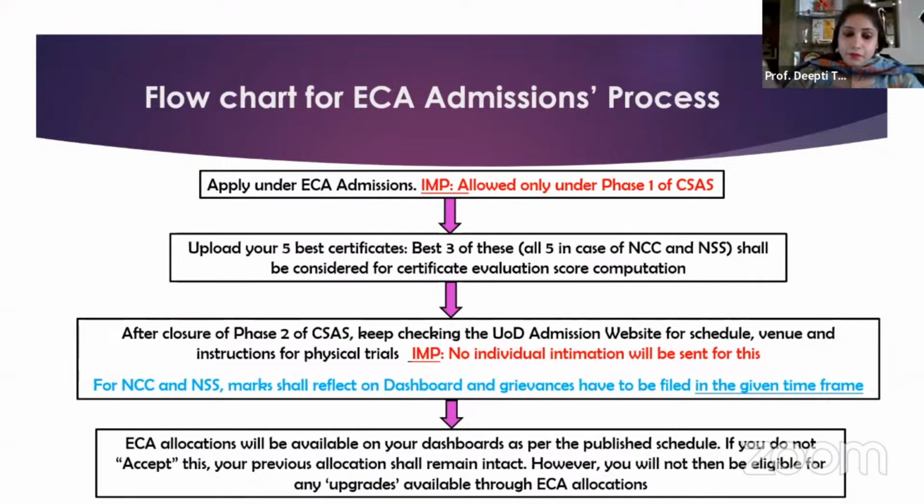So only if you accept the ECA allocation will you be considered for upgradation. Otherwise, you will be out of the ECA allocation process if you do not accept it. And if you also do not accept this, then your general allocation will remain as such. It will not be hampered or changed, right? So this is the broad process which the candidates will have to follow for the ECA admission.